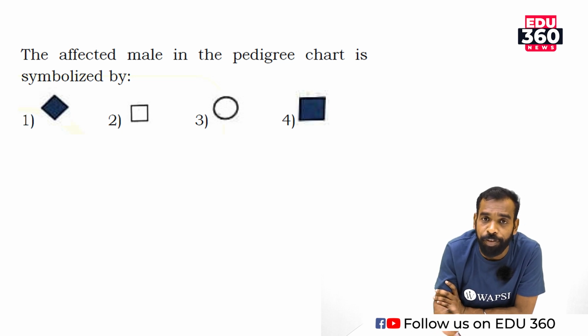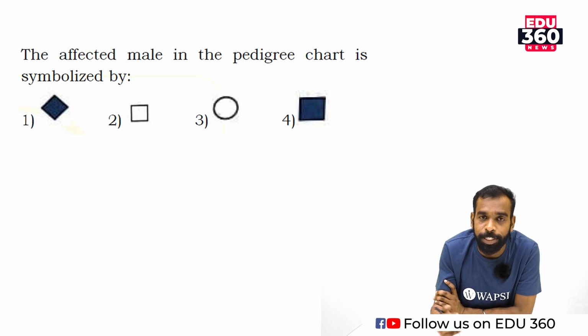The affected person will be shaded. Non-affected person will not be shaded. You know, there is a specialized symbol for male, there is a specialized symbol for female, and affected person will be shaded by using colors.